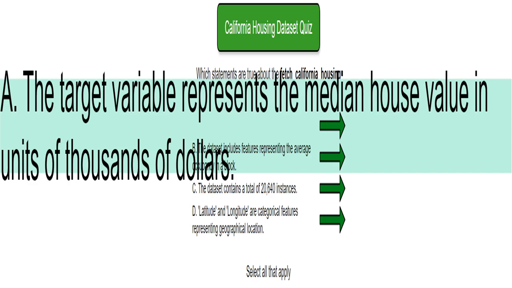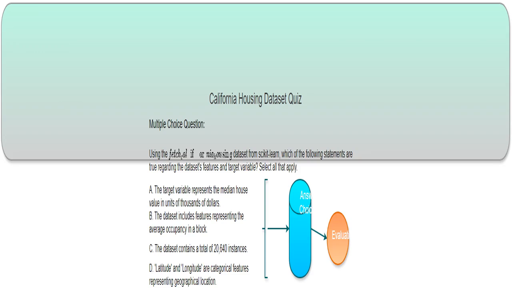Always double-check the units. I'm presenting you with a multiple-choice question about the fetch_california_housing dataset from Sklearn, a popular machine learning library in Python. We'll explore the properties of this dataset together.